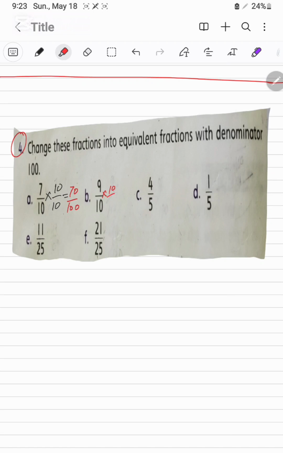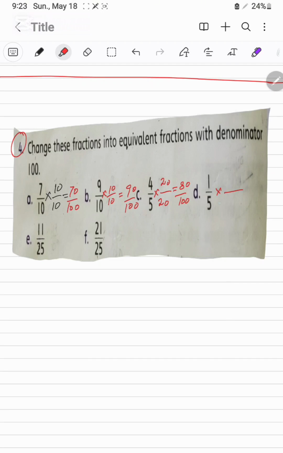It will be multiplied by 10 over 10. The answer will be 90 over 100. Continuing, if 25 is multiplied by 20, it will be 100. So we will multiply this fraction by 20 over 20. It will be 80 over 100.